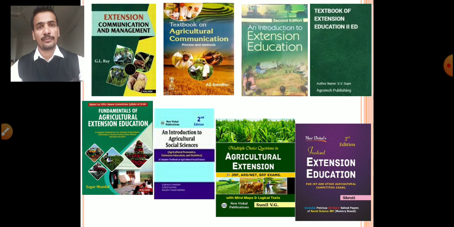Okay. So after reading all these theoretical notes and theoretical books, then go for the objective type or multiple choice question type books, that is Agricultural Extension Education by Sunil Viji, then Instant Extension Education by Shruti. These 2 books. After reading all the theoretical books, then go for the objective. So this is about the books and syllabus of extension education, or how to study for extension education.